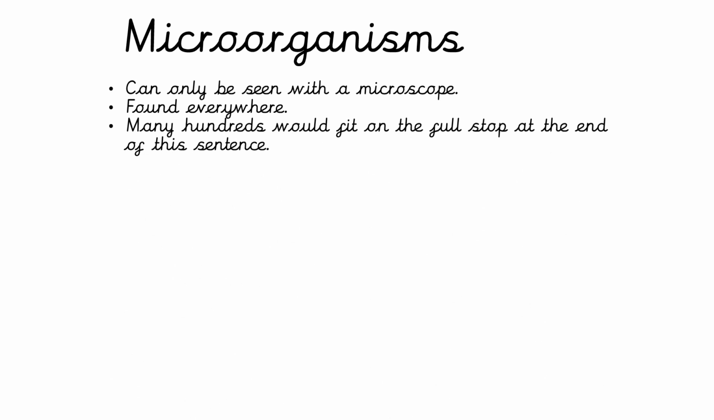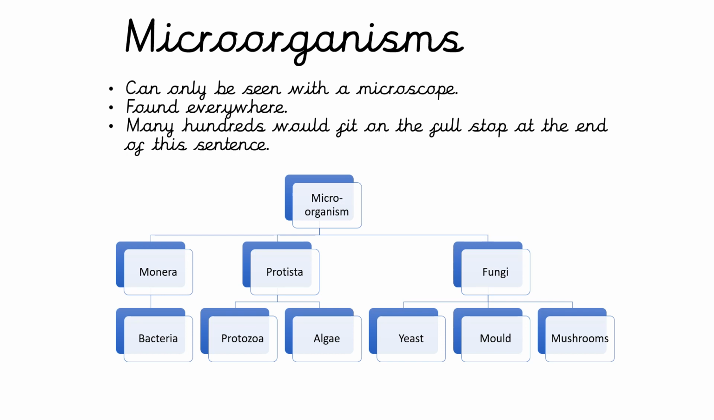Microorganisms can only be seen with a microscope. They're found everywhere, and many hundreds would fit on the full stop at the end of this sentence. The domain of microorganism is split into 3 kingdoms, Monera, Protista and Fungi. And inside these kingdoms we can find different creatures. Inside Monera we find bacteria mainly. In Protista we find protozoa and algae. And inside fungi we find yeast, mold and mushrooms.